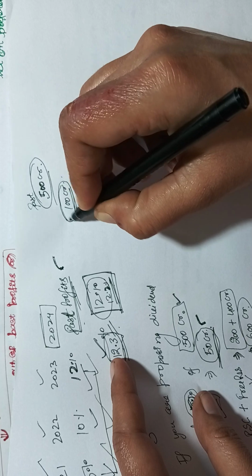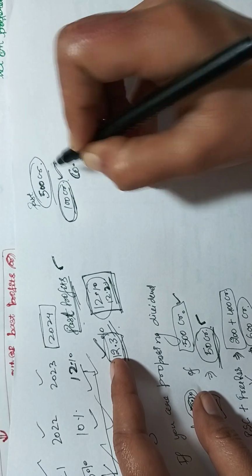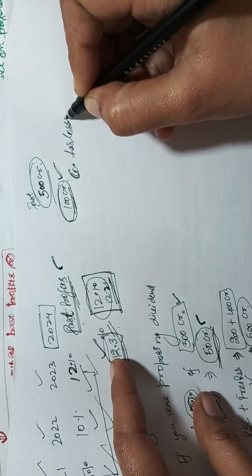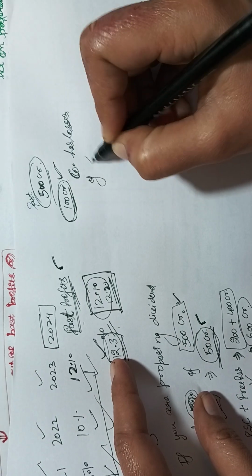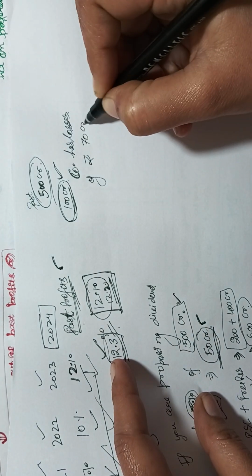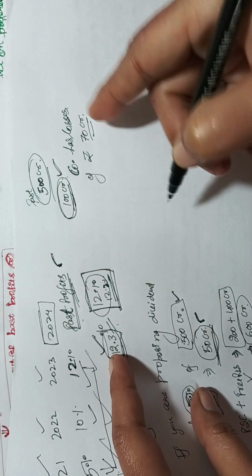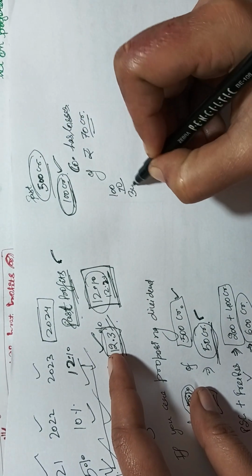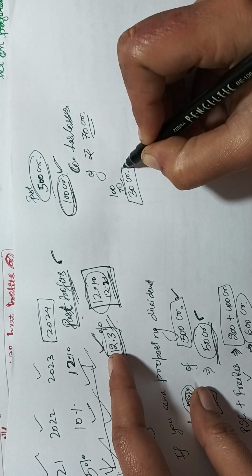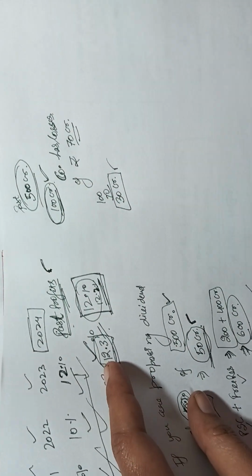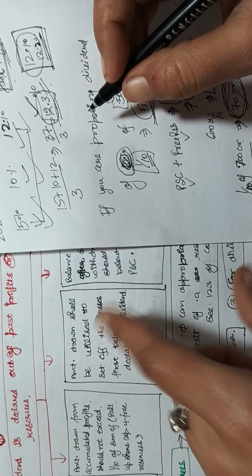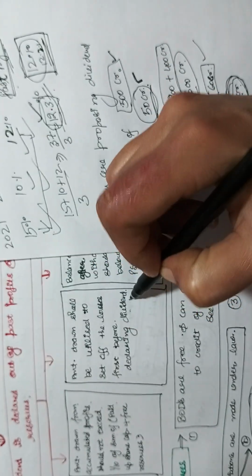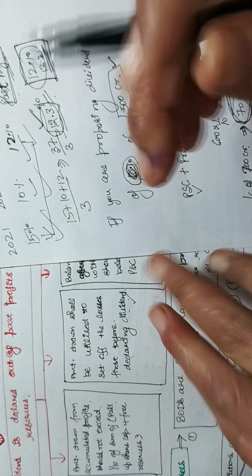The company has losses of 70 crore this year. So first of all you will set off the 70 crore, and then you can declare a dividend of only 30 crore rupees. So the third condition is that the amount drawn shall be utilized to set off the losses first before declaring any dividend.